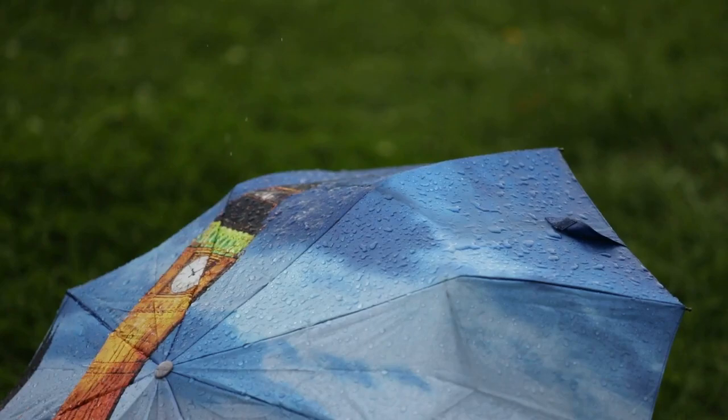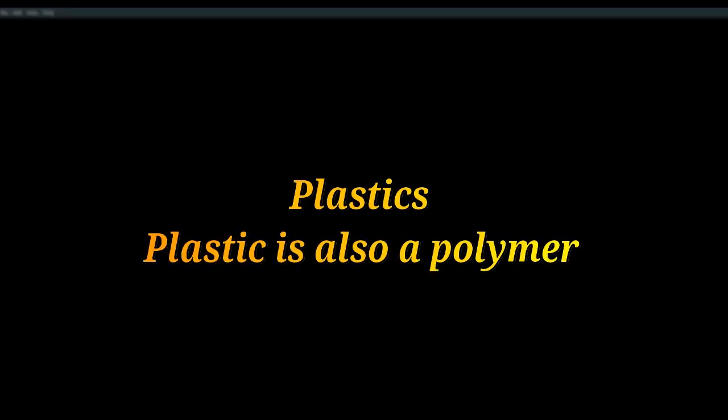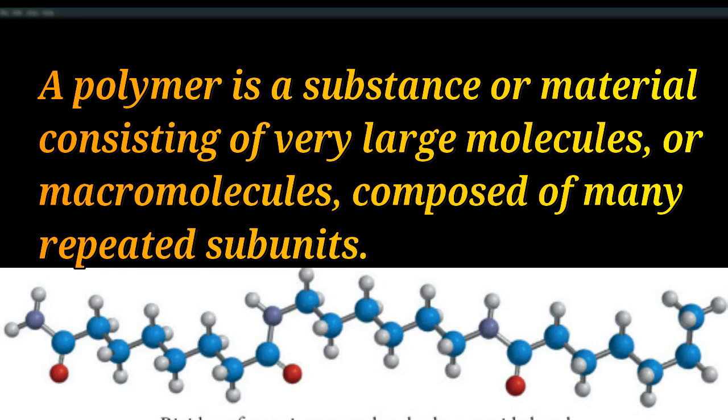Now let us look into plastic. What is plastic? Plastic is also a polymer. As I already said, poly means many, mer means unit. A polymer is a long chain of small chemical units.